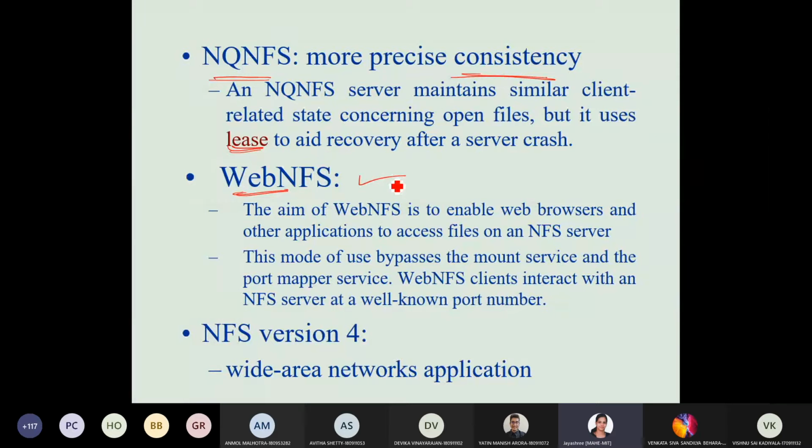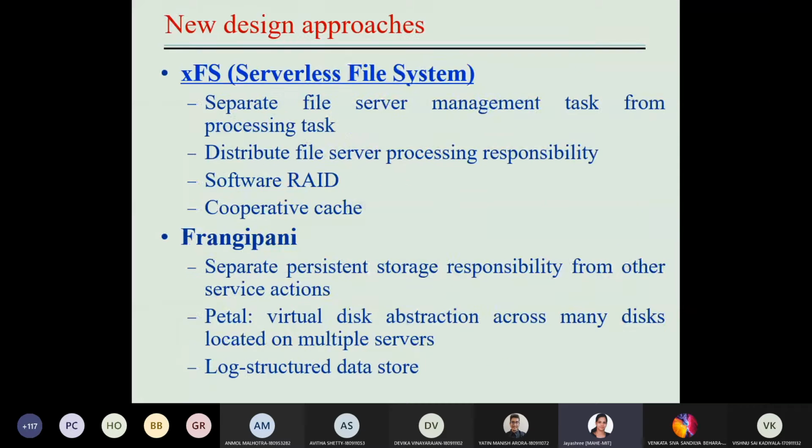It is WebNFS. Here there won't be the mount service and the port mapper service. Clients interact with an NFS server at just a port number. With the URL given, with the port number, it is possible for a client machine to access the service directly. There is no mount and mapper service. Another one, used for WAN, is NFS version 4. So these are some of the enhancements.